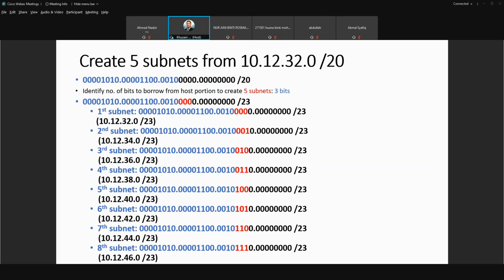So now from one given IP address, you can create 5 subnets. So you borrow 3 bits, and now you can assign the first usable IP address for each of the subnets. Okay, so we'll move on to the next slide, the last slide for today.